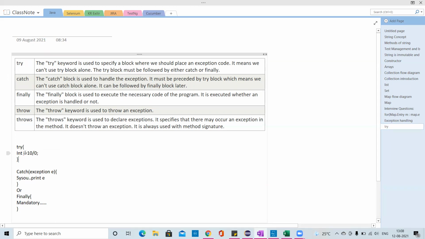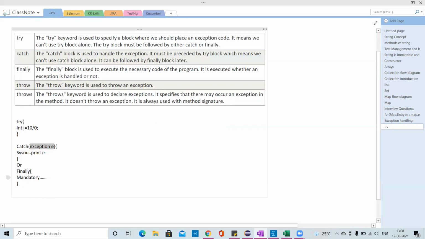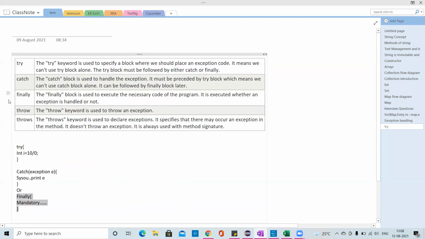See, in int i = 10 / 0, I know this is an arithmetic exception, right? So I'm putting it inside the try block, and in the catch block I'm handling the exception. Inside the catch brace, it is Exception e. Either you can just use Exception e, or you can give ArithmeticException e. And what will be there in the finally block? The finally block is for mandatory code, the code which is mandatory will be there in the finally block. That is all about try, catch, and finally.